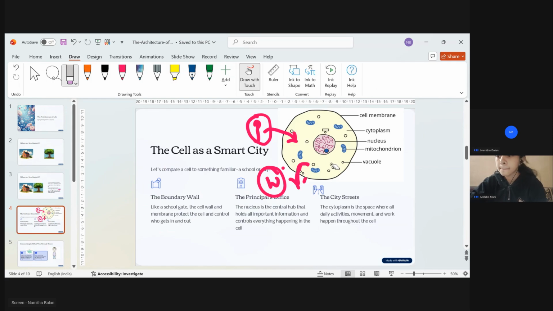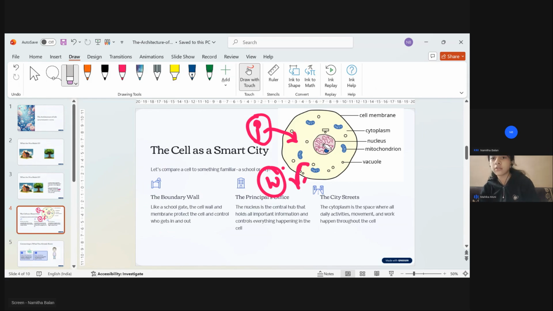So here in the center, can you see another round structure? This we are going to compare with the most important part of our school, that is the principal's office. What all things does our principal ma'am do?